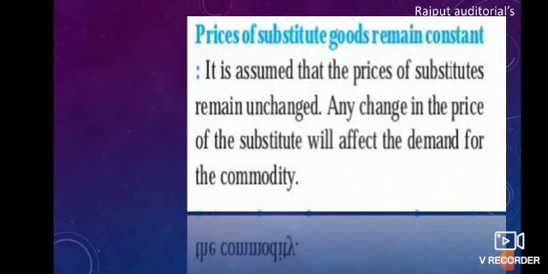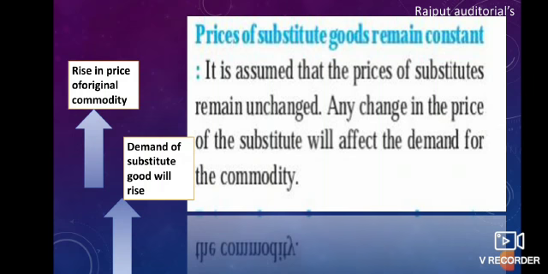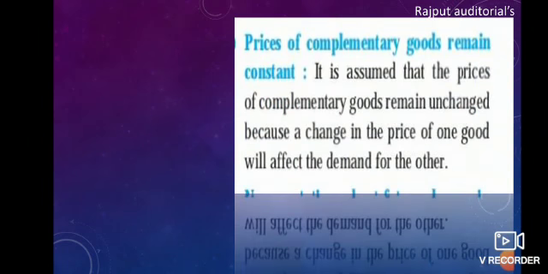So over here what happens is the demand for the original commodity falls and the demand for the substitute commodity rises. So here it is given, the rise in the price of the original commodity will cause the demand of the substitute good to rise. I hope that you all have understood what I explained to you. Let's move towards the next point, which is very interesting.